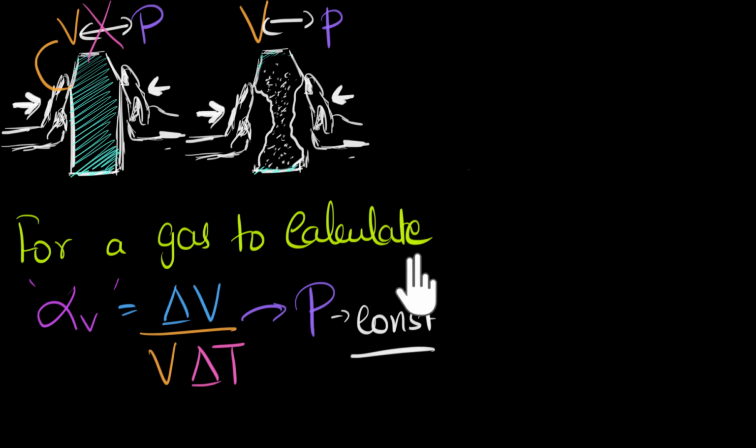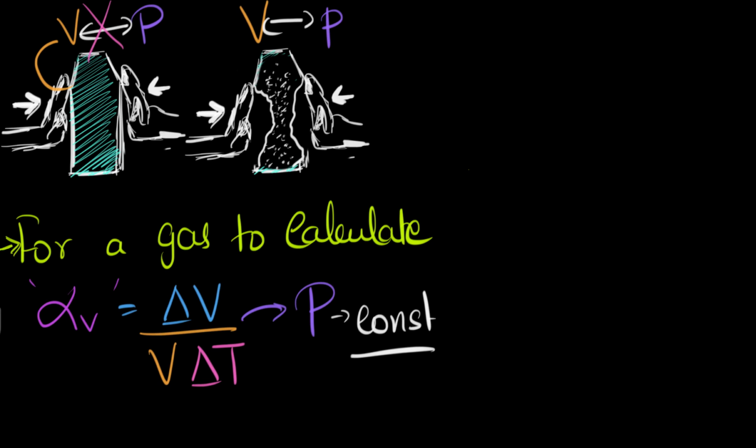Now, we didn't have to worry about this for liquids and solids, because pressure doesn't affect the volume at all. So whether you keep the pressure constant or you don't, or you change the pressure, it wouldn't matter to us at all. So we didn't have to worry about pressure in the previous cases, but when it comes to gas, we have to make sure this remains constant. That's one big difference between gases and solids and liquids.